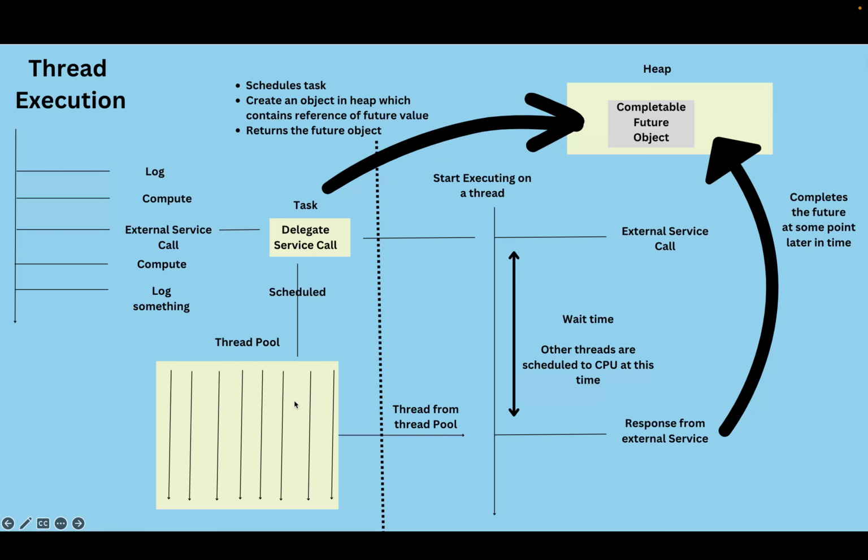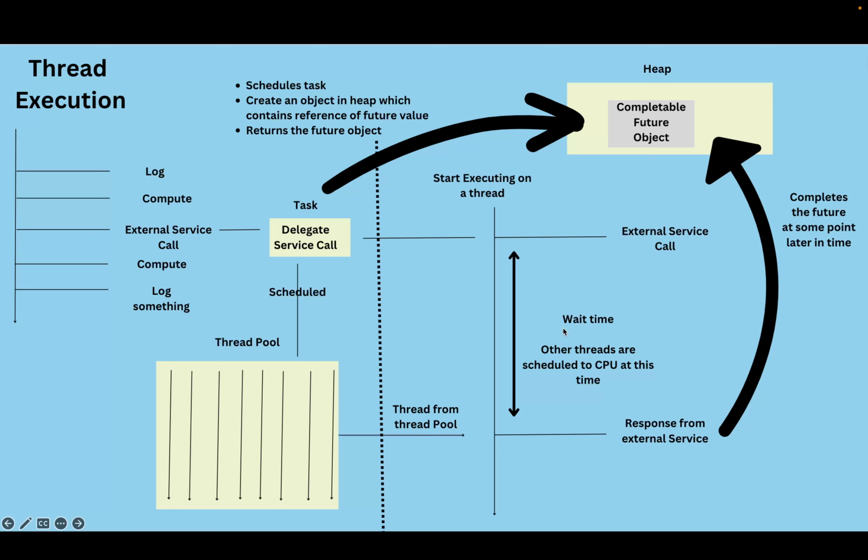Whenever it finds a thread, it starts executing whatever code we have given it to execute. This is a separate thread, and the main thread is running by itself. So this is a wait time, but actually it might not be a wait time if we have multiple threads and other threads are scheduled on the CPU at that time.